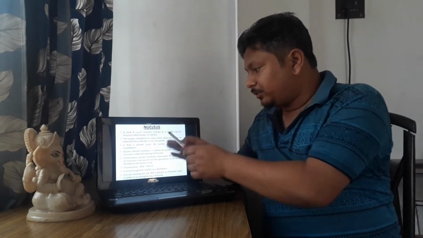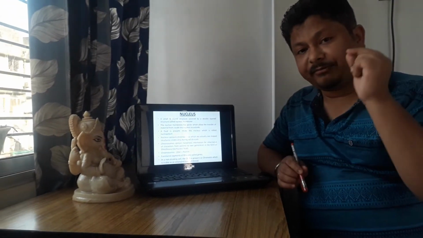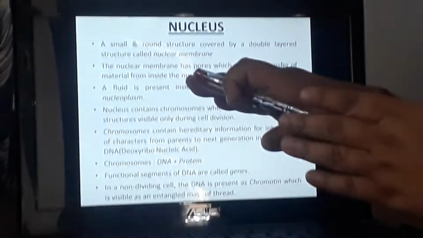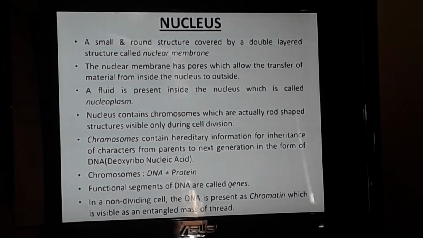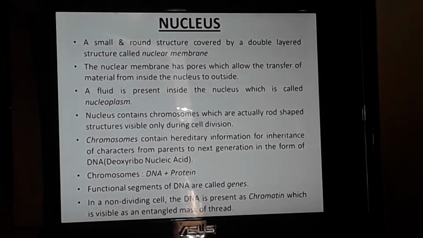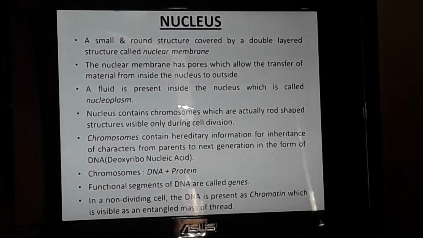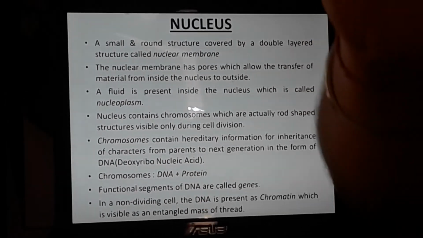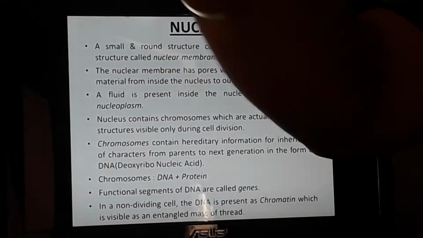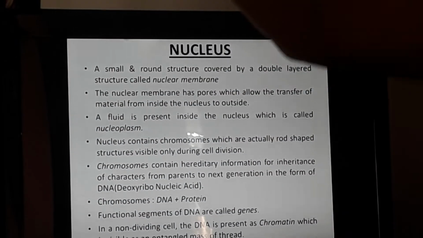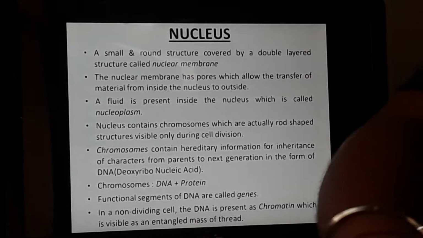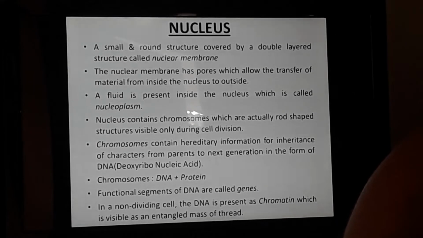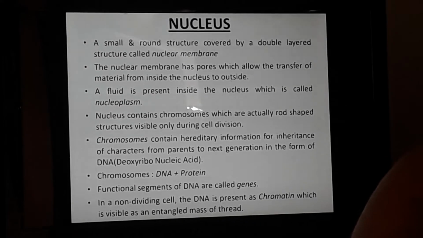Now in the nucleoplasm you have chromosomes. I don't know whether you are familiar with this word or not. The word is chromosomes, and these chromosomes are only visible during cell division. As you know, cell division is an important process. The cell, like we grow because of cell division. The cell has to divide from one to many, 1 to 2, 2 to 4, 4 to 6 and many. So the cell has to divide continuously if you want to grow. Whether it is a brain cell, the heart cell, or the blood cell, all cells should grow.